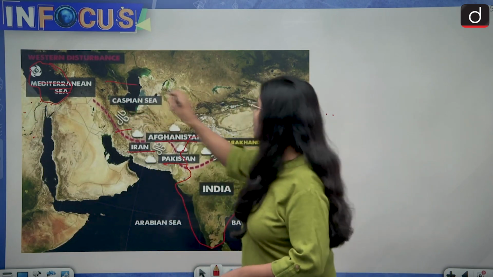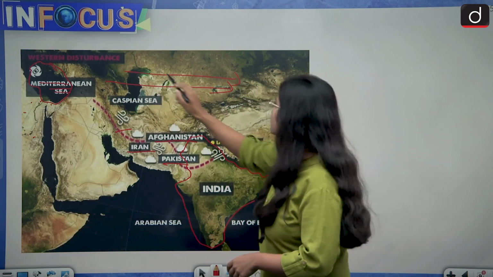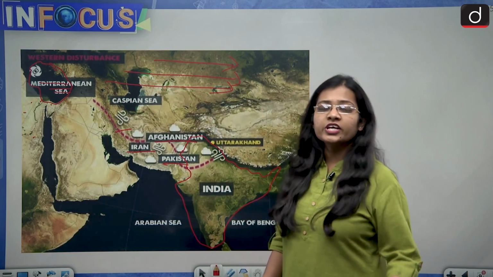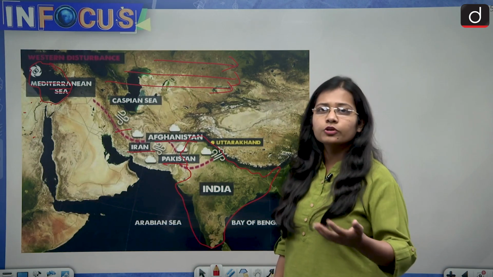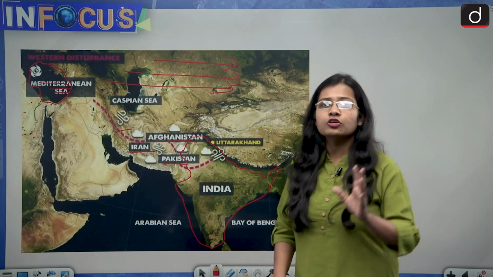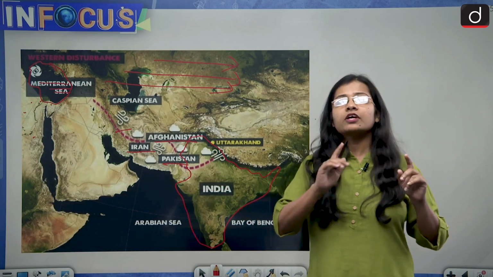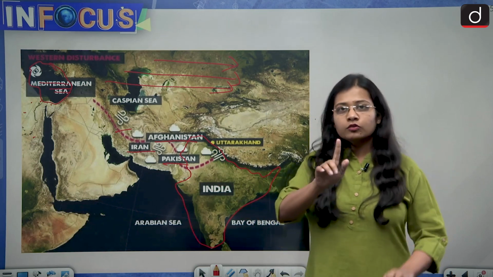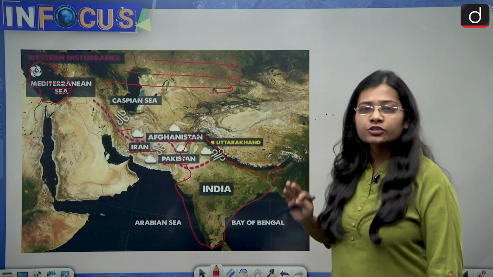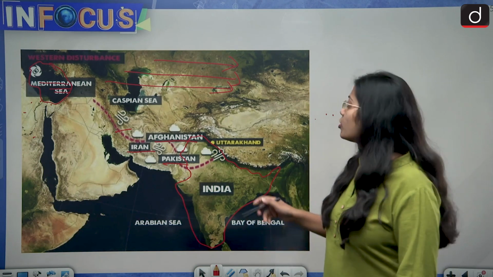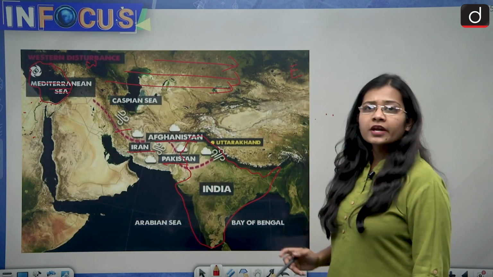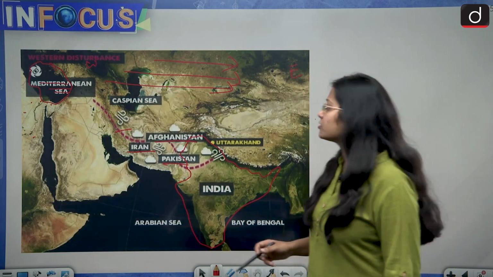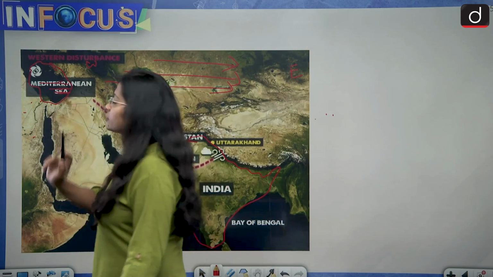This is the direction in which the Western disturbances flow, or the jet streams in the upper troposphere at high altitude flow from west to east, and that is why they are also called westerlies. So the second important point is that the direction of Western disturbance is from west to east, and the origin point is the Mediterranean Sea.